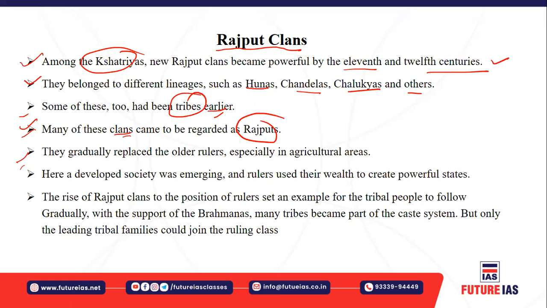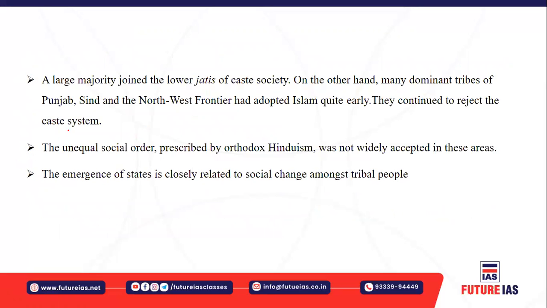You must understand that only a leading tribal family could join the ruling class, not all. Otherwise, other families in the tribe basically remained as a tribe. So that is how a few influential families joined the ruling class, or the Kshatriya or the Rajput clans. You must also understand that the majority joined the lower jatis of the caste society. These lower jatis have been found throughout the country.